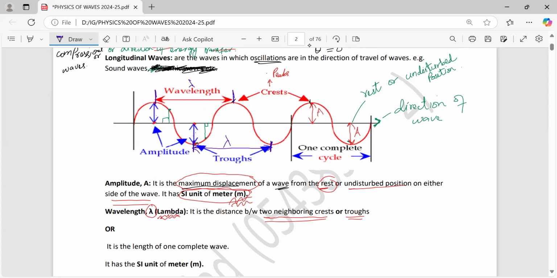So the length between two neighboring crests or neighboring troughs, or the distance from one crest to the next, very important.